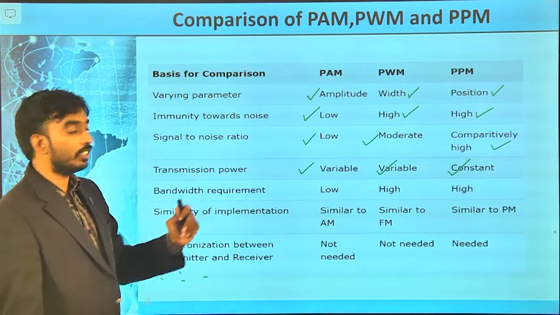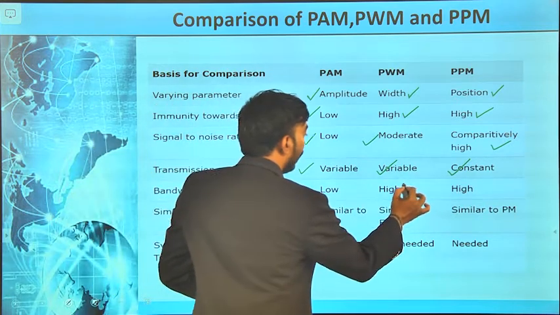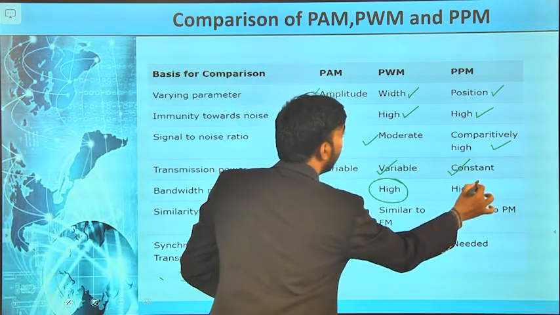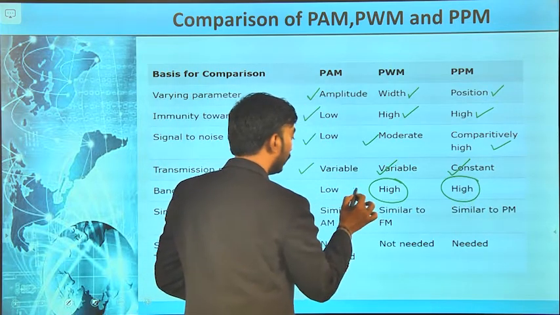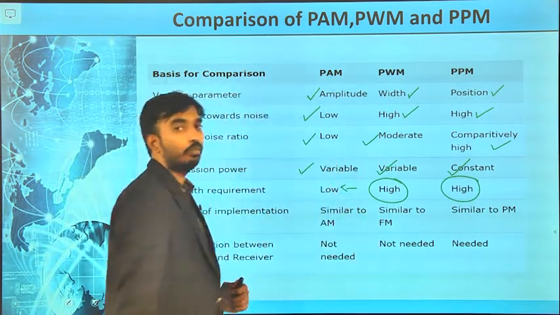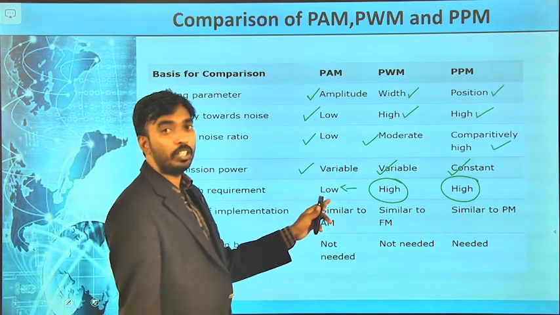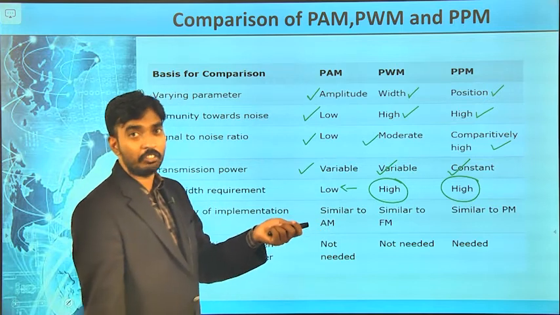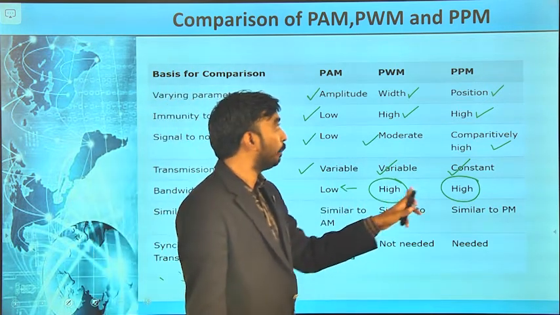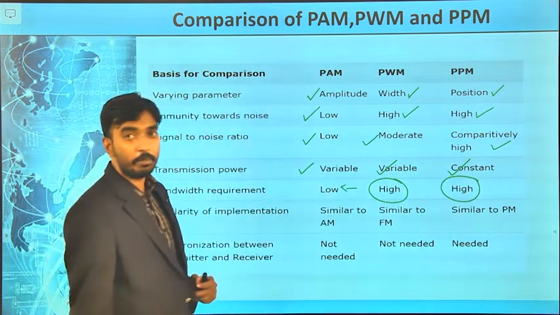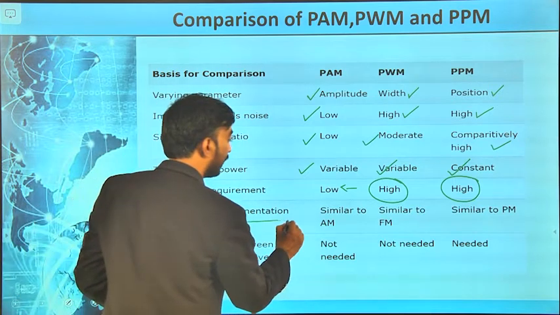Bandwidth requirements are high in PWM and high in PPM. Compared to these two, the bandwidth requirement is low in PAM. We have discussed that PAM bandwidth requirement is high, but when I compare with PWM and PPM, PAM is very less.